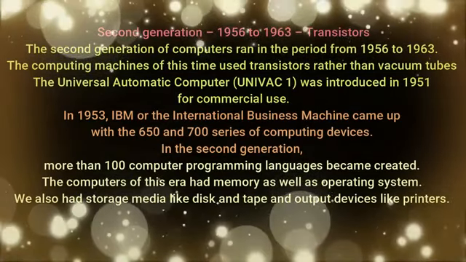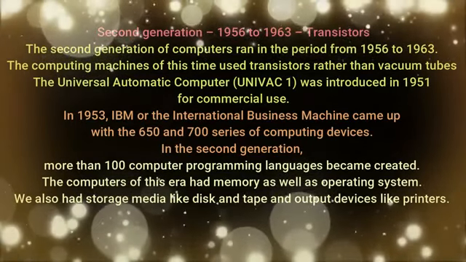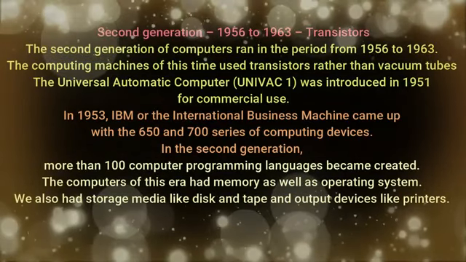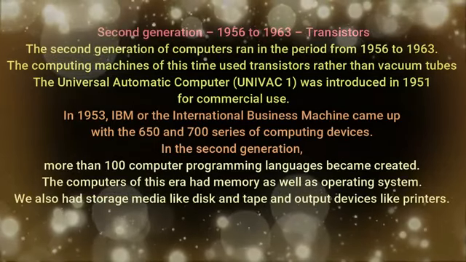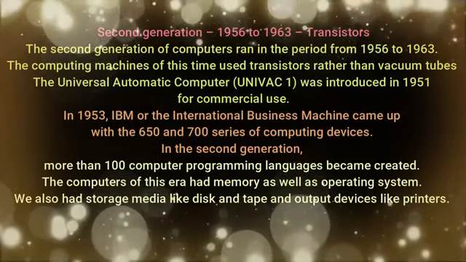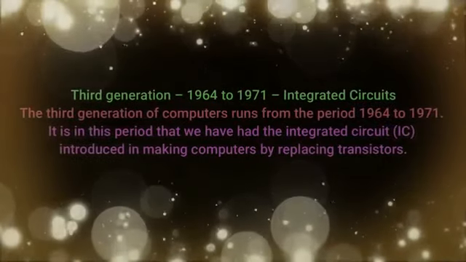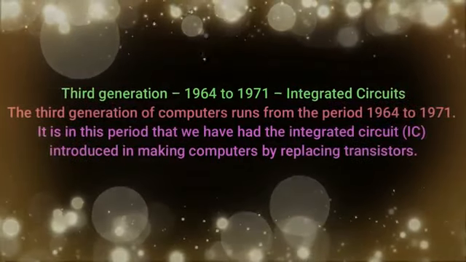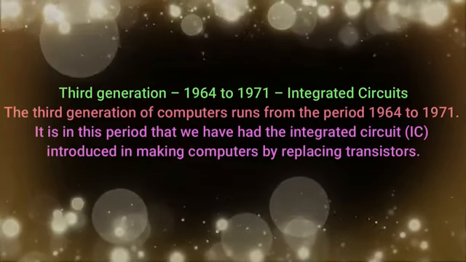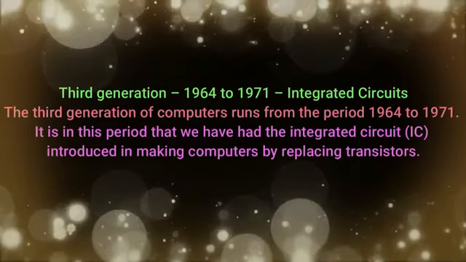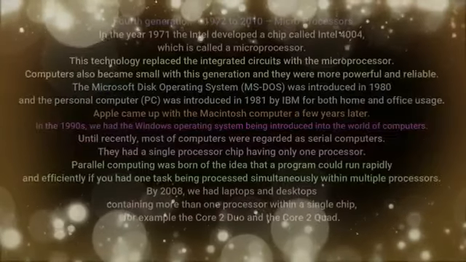In the second generation, more than 100 computer programming languages were created. The computers of this era had memory as well as an operating system. We also had storage media like disk and tape, and output devices like printers. Third generation. The third generation of computers runs from the period 1964 to 1971. It is in this period that the integrated circuit was introduced in making computers, replacing transistors.